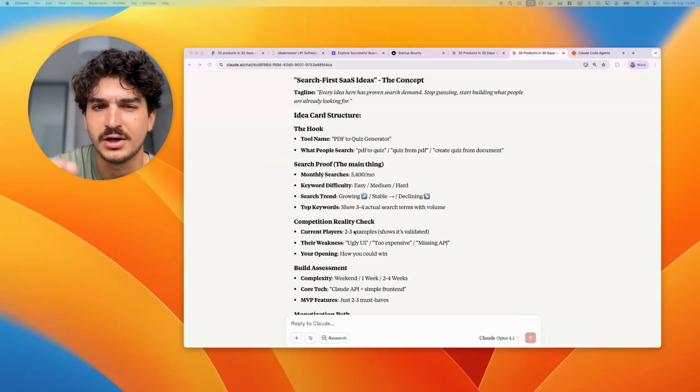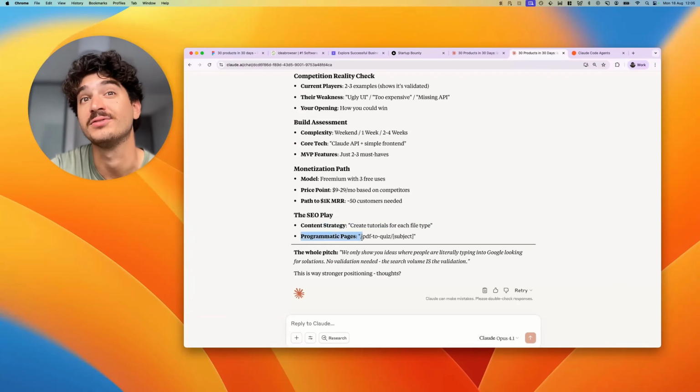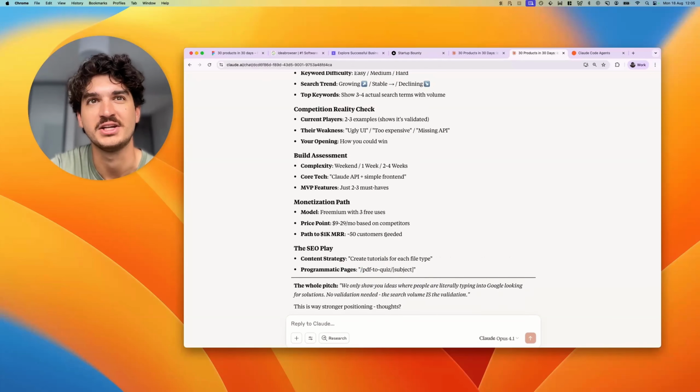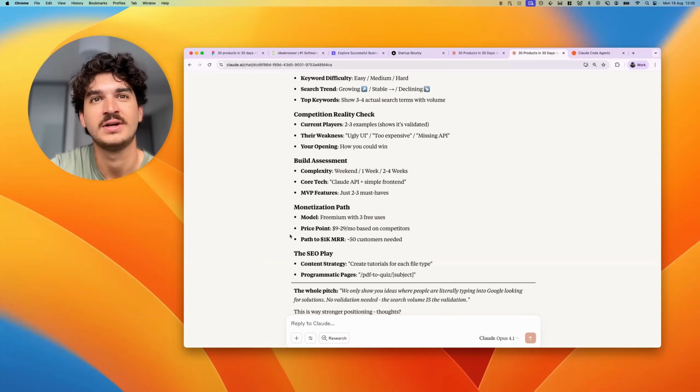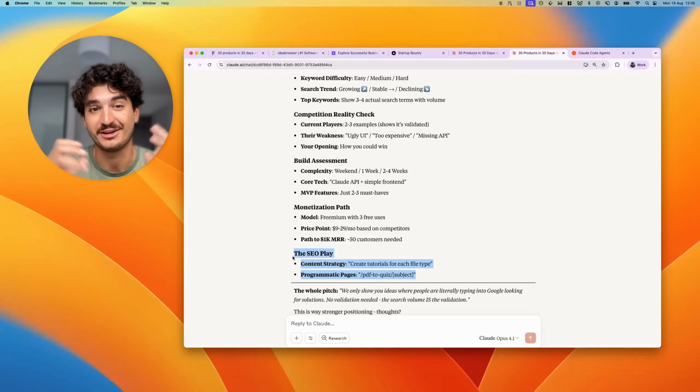And it fits in with just making sure that we're getting a simple product and not making the scope too much here. I also like here the SEO play. So the content strategy, the programmatic pages, that's really cool. And you could maybe even show the total volume of potential search traffic that you could get if you did those other pieces.